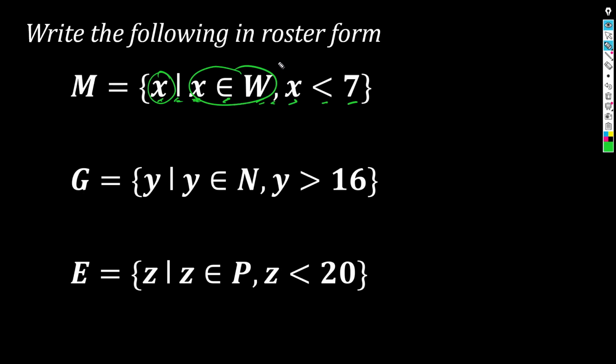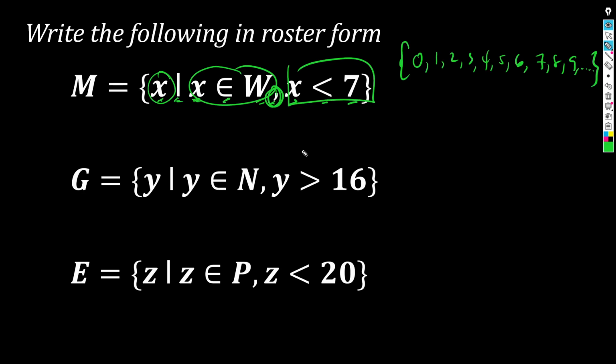Now, had that been the only condition, ang dali. Sino ang mga whole numbers? Sina 0, 1, 2, 3, 4, 5, 6, 7, 8, 9, and so on. However, there's now an additional condition: X is less than 7. Hindi pala lahat ng whole numbers. Yun lang palang mga less than 7.